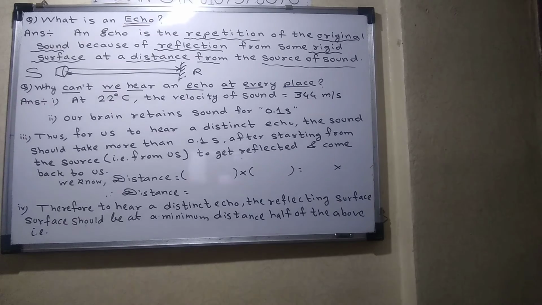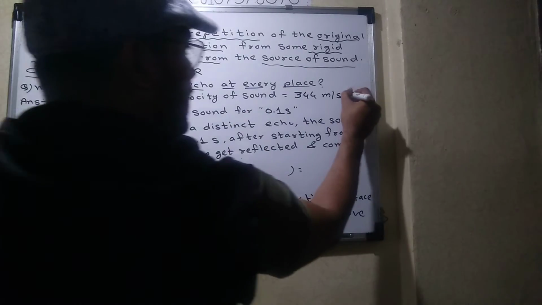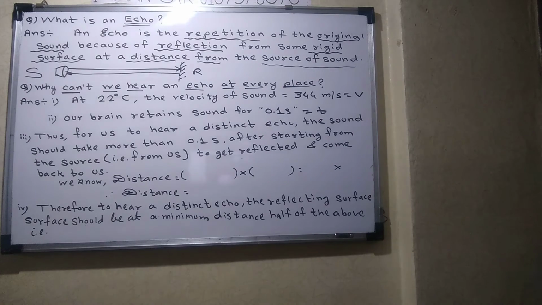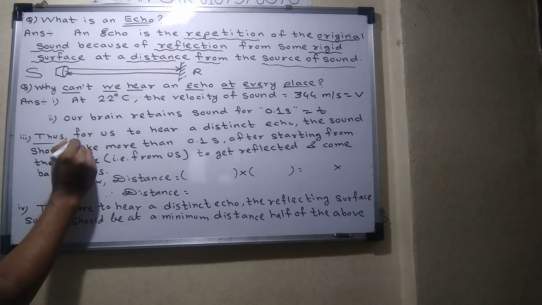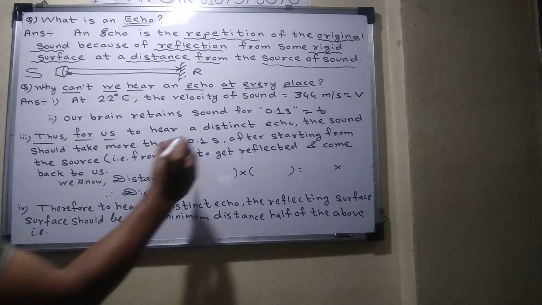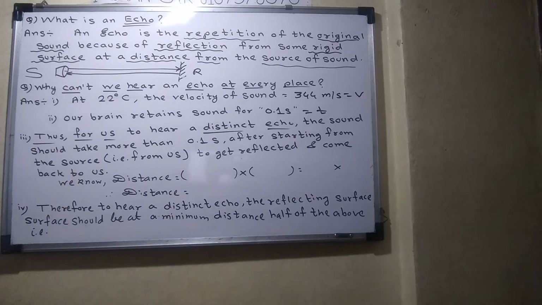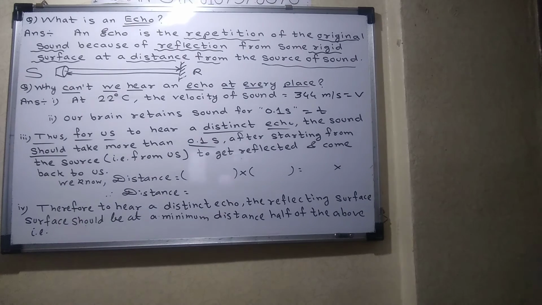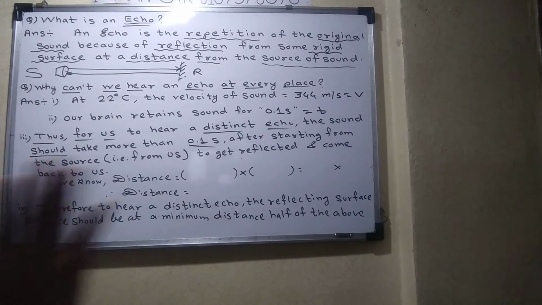So now we are going to find the distance, because we have the velocity and we have the time. We are going to find the minimum distance required. For us to hear a distinct echo, the sound should take more than 0.1 second. If our brain retains the sound for 0.1 second, then after 0.1 second the repetition should come.